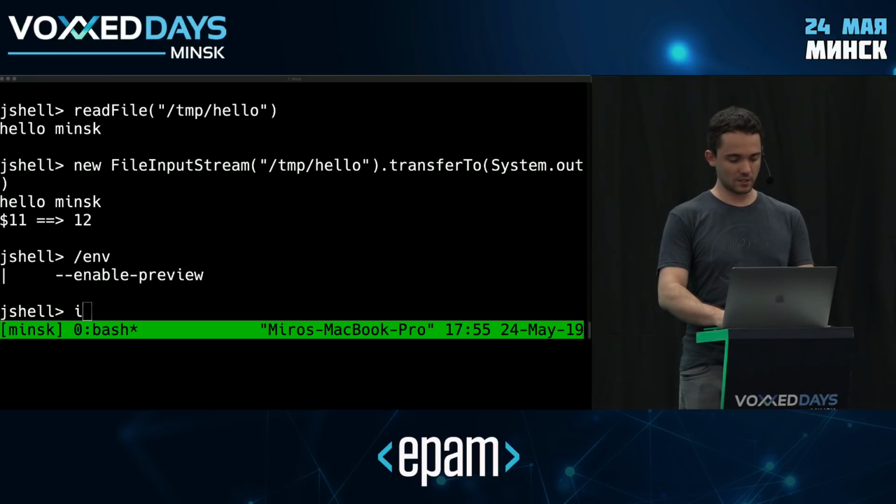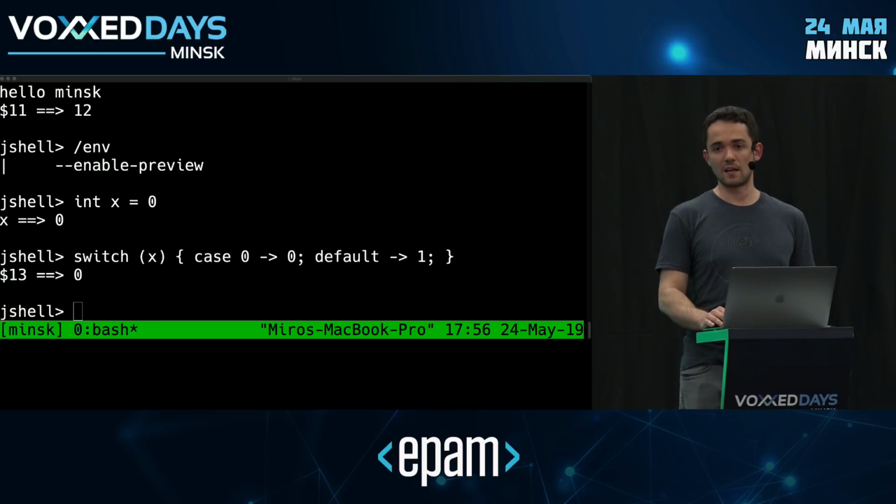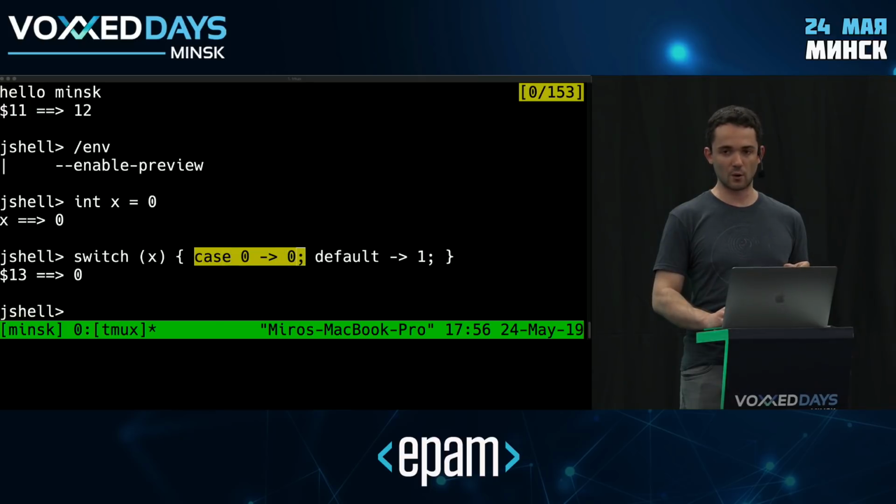So I can just initialize a variable here that I'm going to use in my switch, and I can then use switch on this variable and implement a couple of cases. So let's say if this is 0, just return 0. Otherwise, return 1. And this works. And there are a couple of interesting things about it, right? First of all, you can see that this returns 0. So it returns the value from the first branch without using any breaks, right? Second of all, we're only using expressions inside the branches, not statements. And finally, this whole thing is an expression, right? This has a return value. In this case, it is 0.